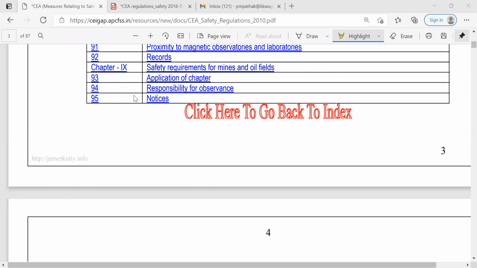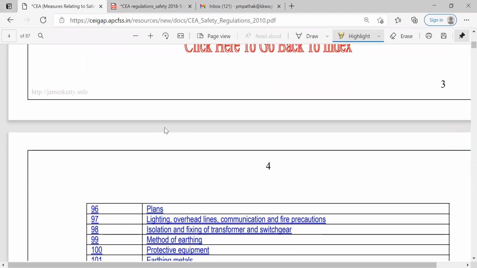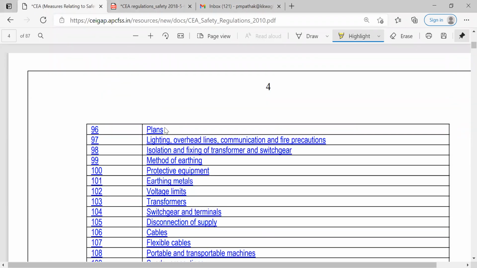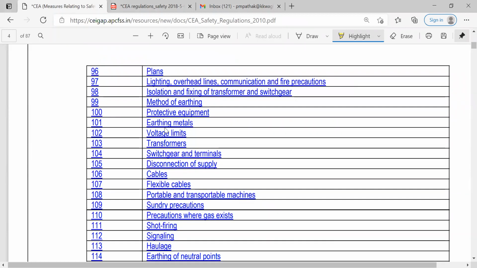So application of chapter, then responsibilities for the observance, notices related to these coal and oil fields, then plans, lighting requirement, overhead lines, communication, fire precautions. Now, this is the specific provision which is mandatory. So for the case of fire accidents, we have to take care of the firefighting equipment, then firefighters, and trained people to handle these fire equipment.